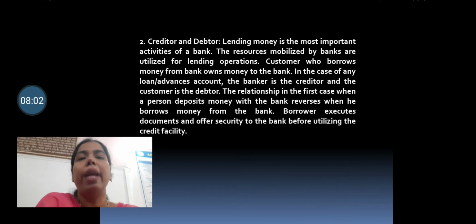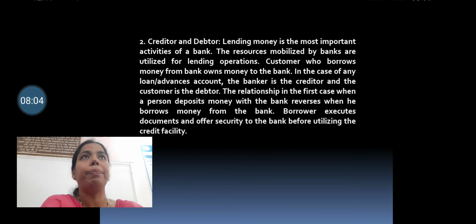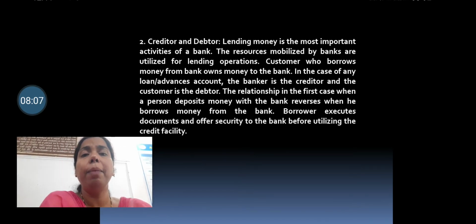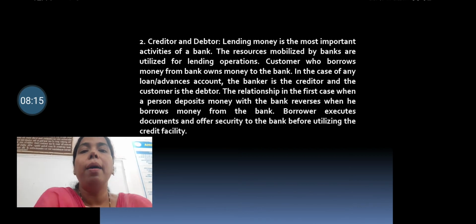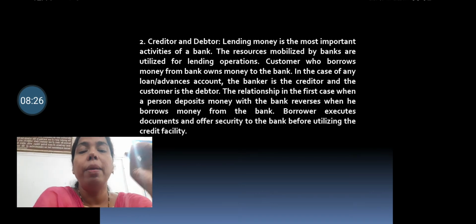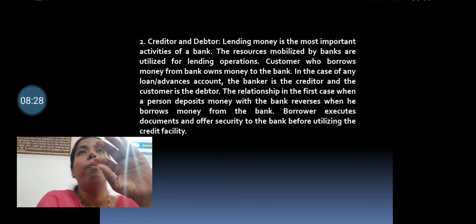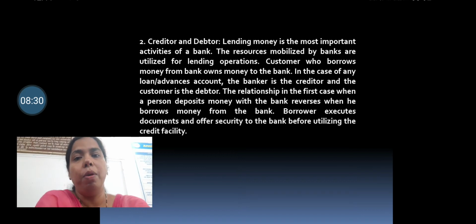Now, the creditor and debtor relationship, as I said, if the bank is lending money to the individual or to its customer, the bank will work as a creditor and the customer will become the debtor. This relationship of creditor and debtor develops because of the fundamental function of lending money to the public.